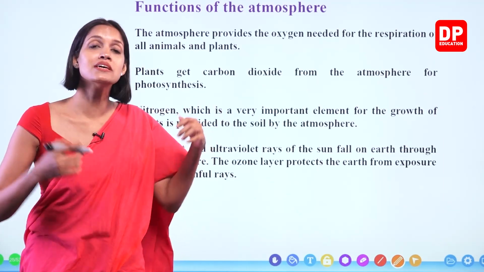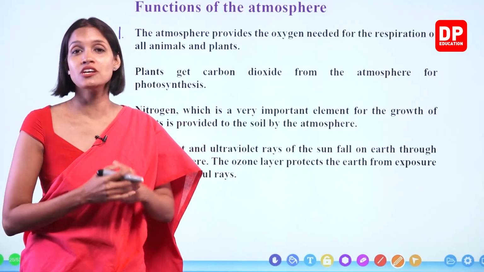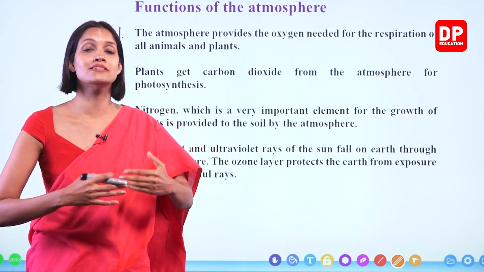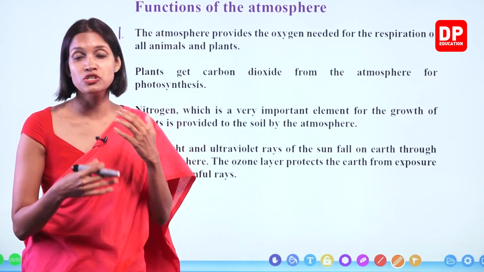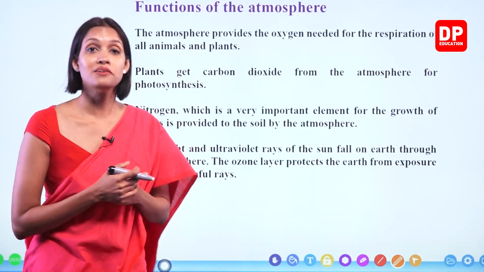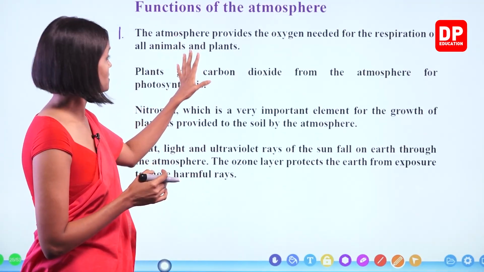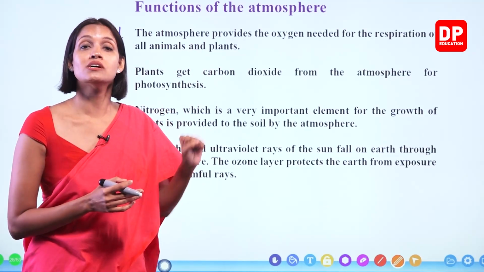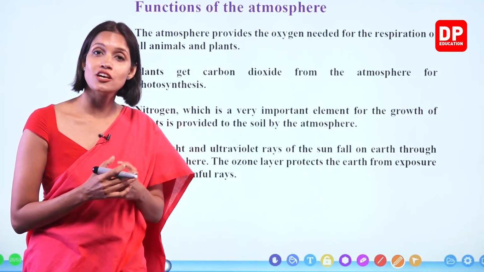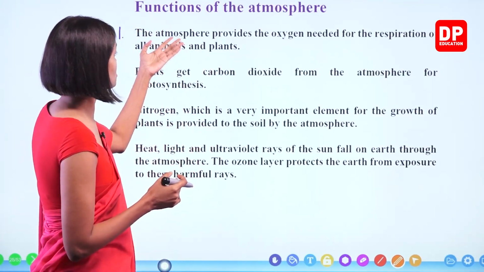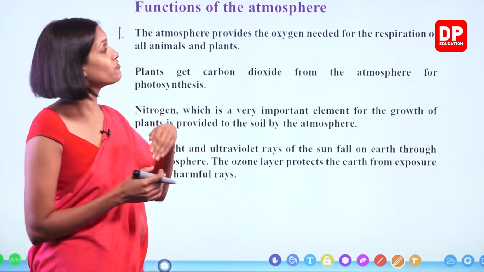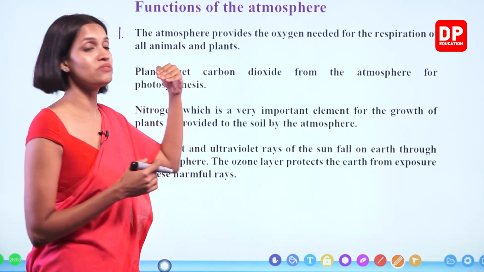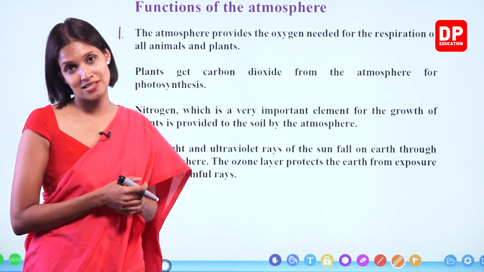Not only animals, plants also do respiration. Plants also inhale oxygen and remove carbon dioxide produced during respiration, right? So for that purpose, oxygen is essential. Because our atmosphere has oxygen, the main function of the atmosphere is providing oxygen, right? So if the atmosphere disappears, we will all die without oxygen.